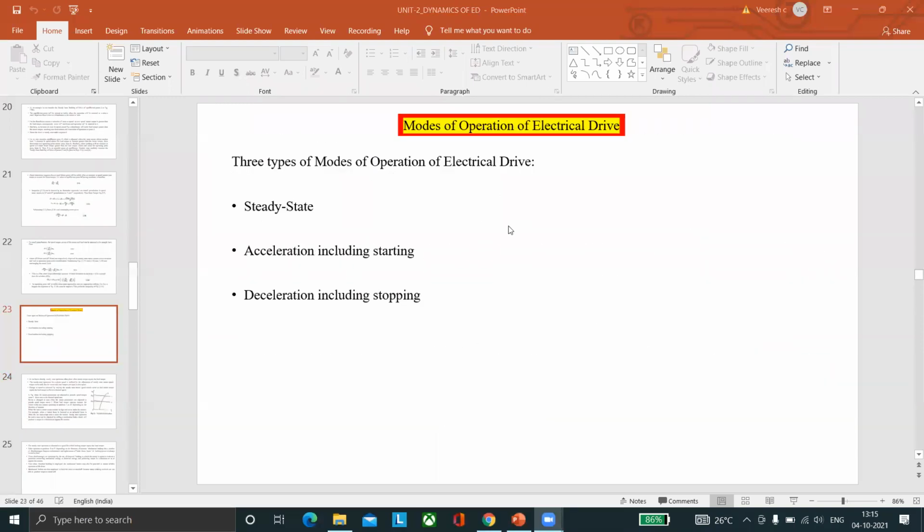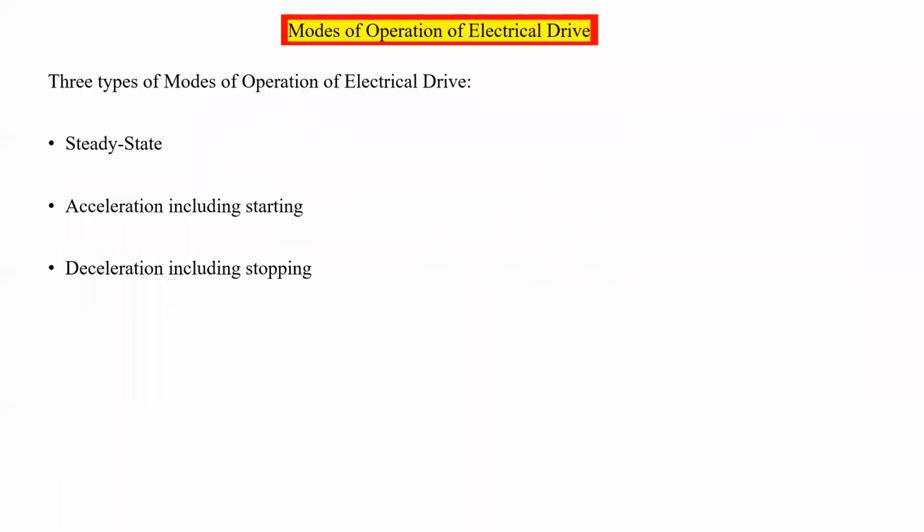Today we are going to discuss modes of operation of electrical drive. Already we have discussed that generally the drive will be operated in three modes. What are those? Steady state, acceleration, and deacceleration.